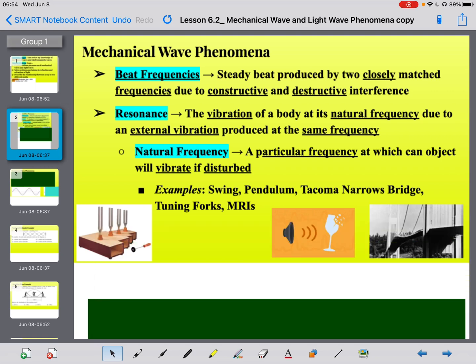Okay. If you recall, this is the bridge that we looked at in the beginning of the year. I also showed this to you when you built your bridges, right? Bridges should not be able to move kind of like in waves. We shouldn't be able to see those peaks and valleys. That's very dangerous, obviously. And this bridge eventually did collapse. And the reason why it collapsed was because the wind, due to the Tacoma Narrows, where it's located, produced a certain vibration that matched that bridge's natural frequency.